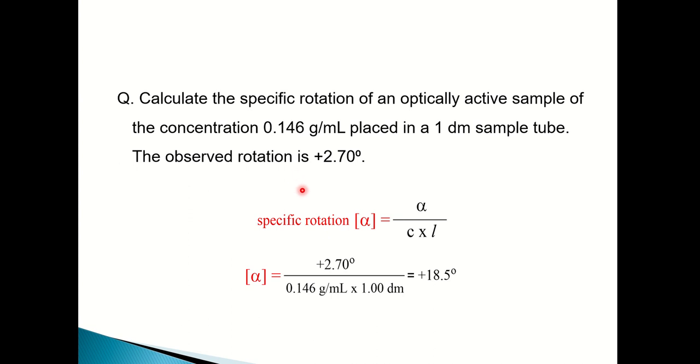This will be explained with the help of an example. This is a numerical. Calculate the specific rotation of an optically active sample of concentration 0.146 gram per ml placed in a 1 decimeter sample tube. The observed rotation is +2.70 degrees. Now the specific rotation is calculated by this formula and it is calculated as +18.5 degrees.